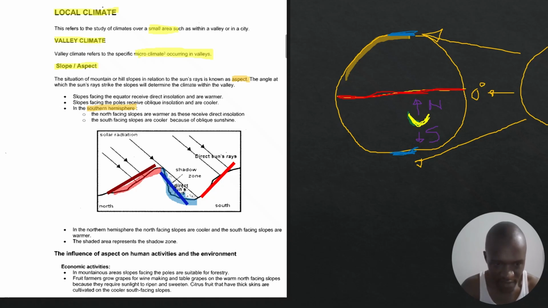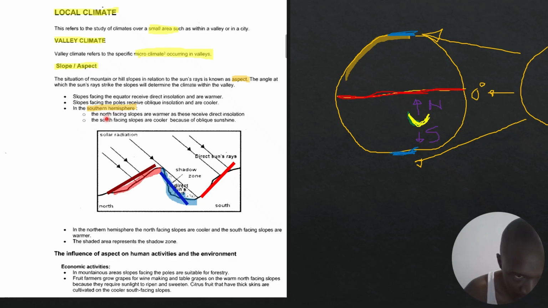Using this diagram, it is very easy to understand. This is South Africa right in the center, right in the southern hemisphere. If a slope is facing north, you can see it's facing towards the equator, it receives the direct insolation. It is going to be warmer. But if a slope is facing the south, it receives the indirect insolation. It's facing the poles, right? And therefore it's going to be cold. That's what they are saying here.